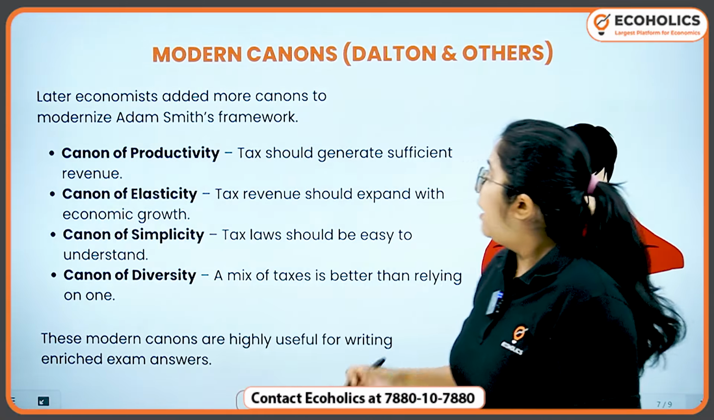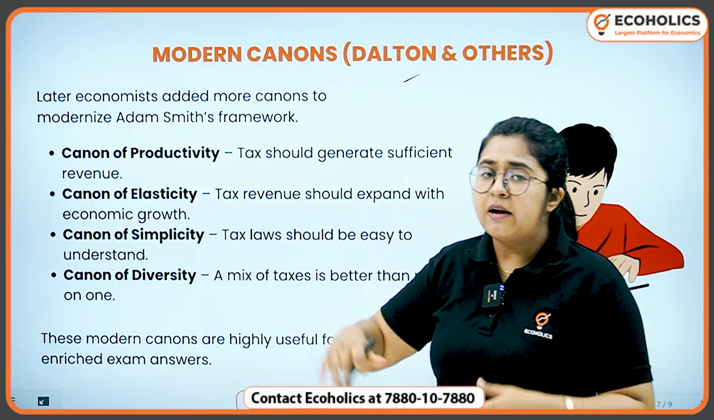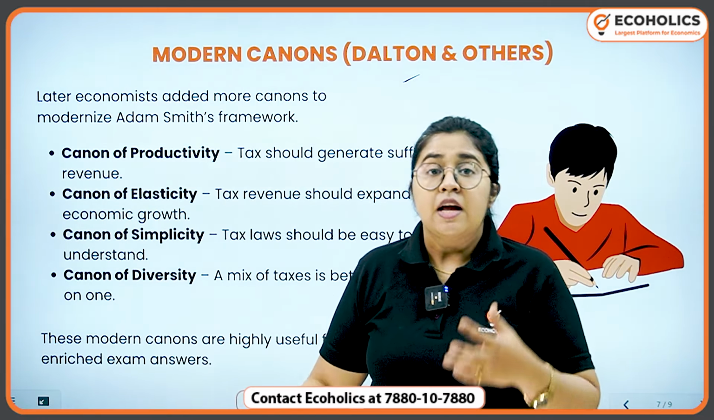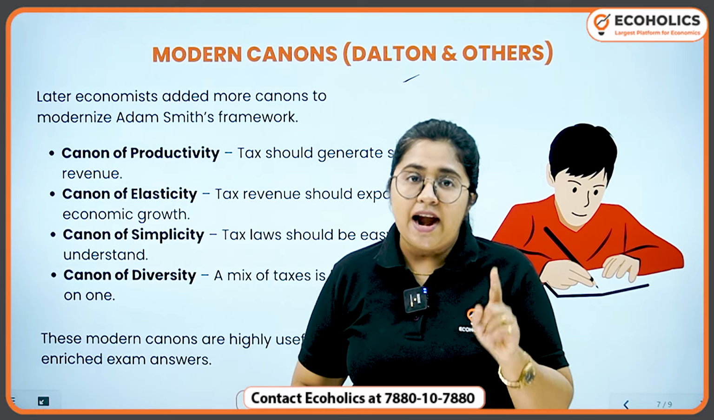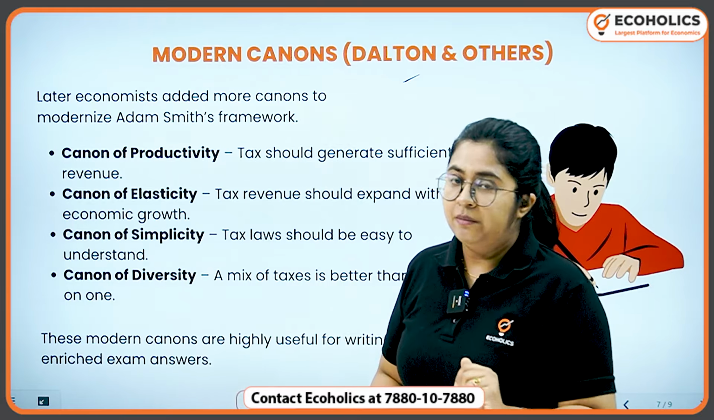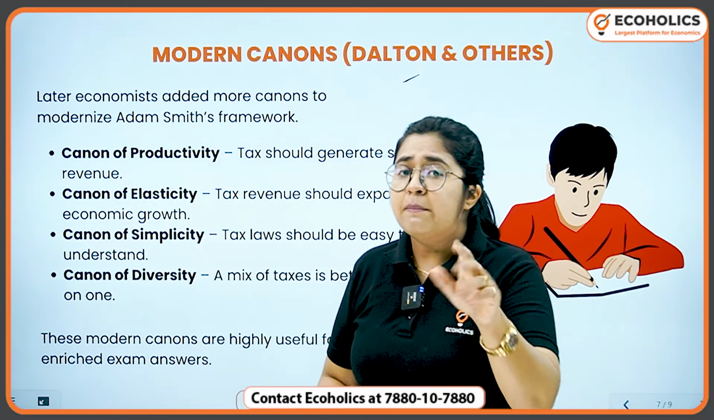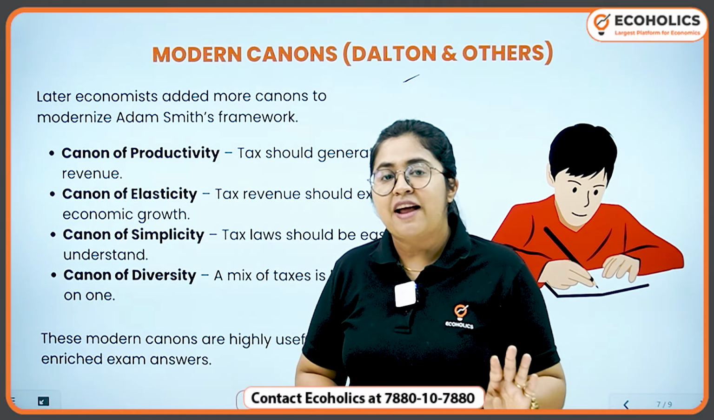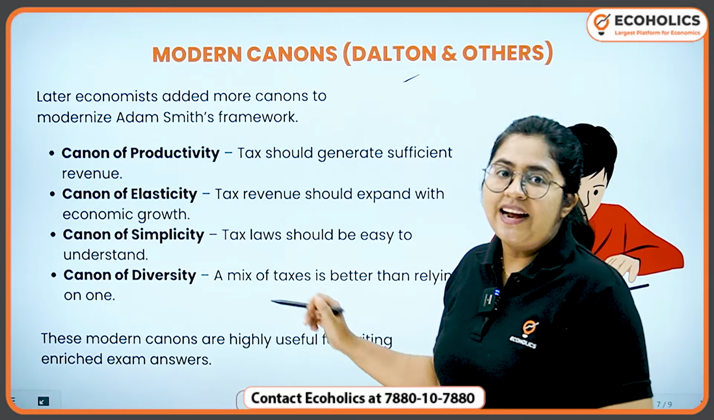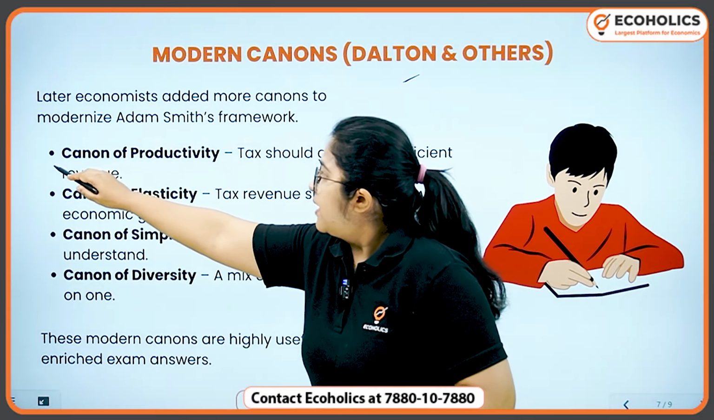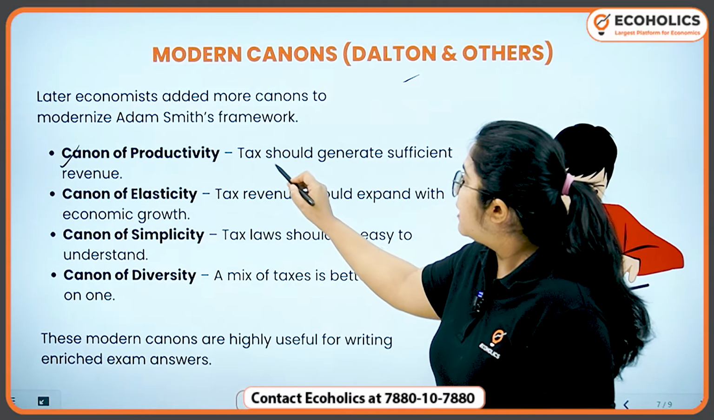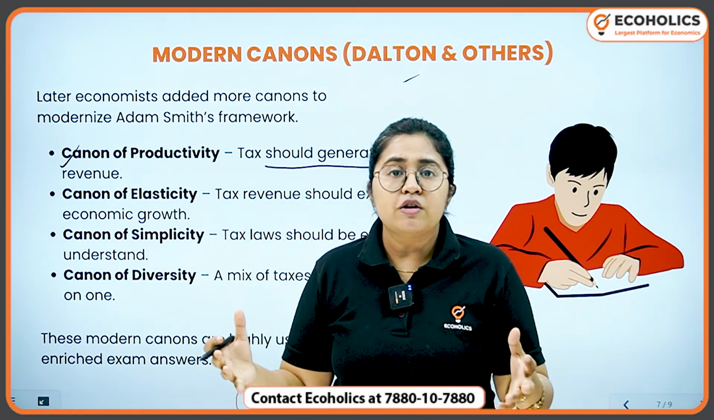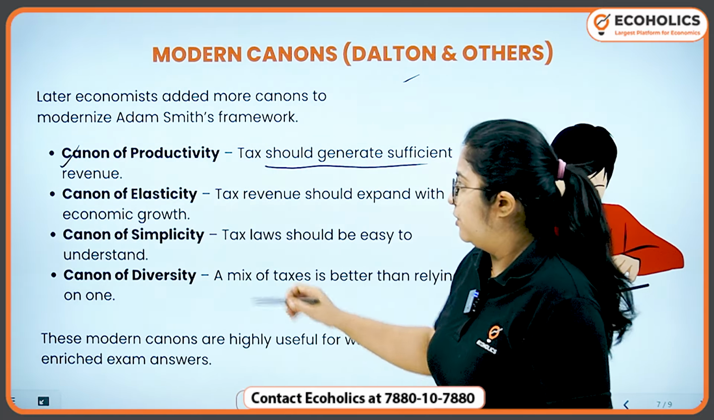So, which is why another economist, Dalton, and many others also contributed a few more canons of taxation. Now, these canons are not given by Adam Smith, but these are also equally important. Okay, especially if you are giving any MCQ pattern examination of economics, make sure that apart from the 4 canons of taxation by Adam Smith, you also go ahead looking at these ones. This one is canon of productivity. Canon of productivity means the tax generated should be focused on revenue generation. It should be productive in nature.